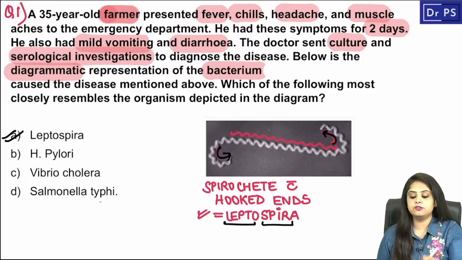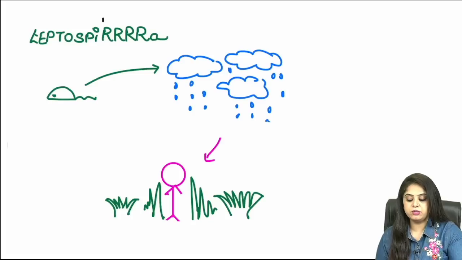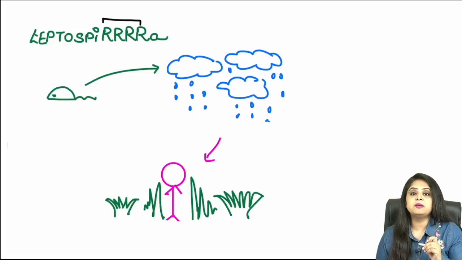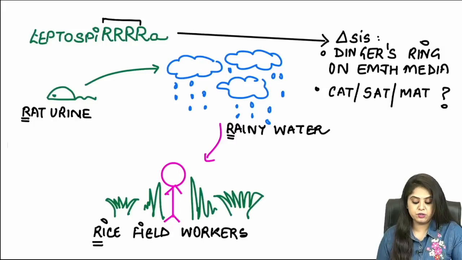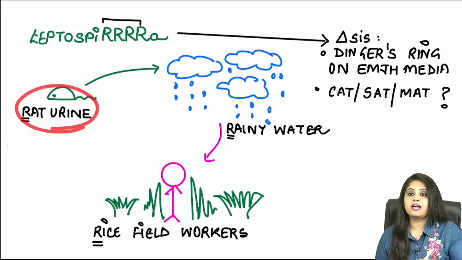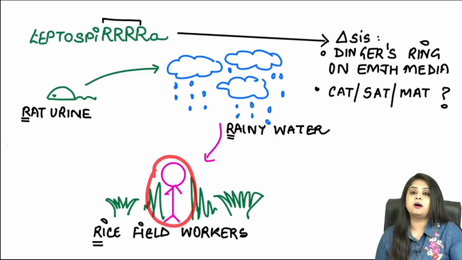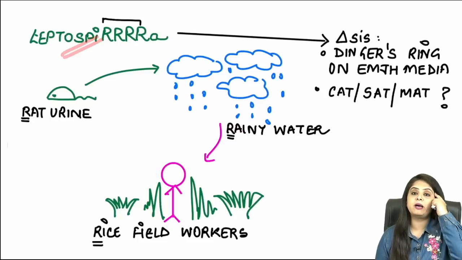But does it fit in with the history of a farmer having these symptoms? Yes. We have changed the name of Leptospira with lots of R's because that will tell me about the life cycle of the bacteria. It is caused because of RRR, that is when rat urine contaminates or gets mixed with rainy water. That rainy water with rat urine now comes in contact with the rice field or paddy field workers, because this is a crop which requires a lot of water. So that water mixed with rat urine comes in contact with these farmers, and they then contract the Leptospira bacteria.